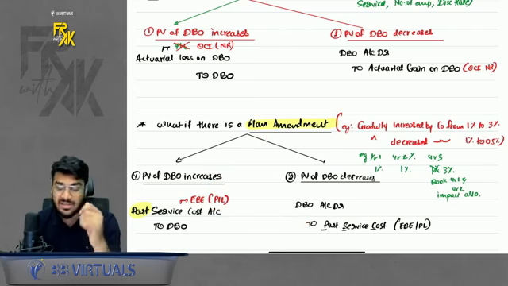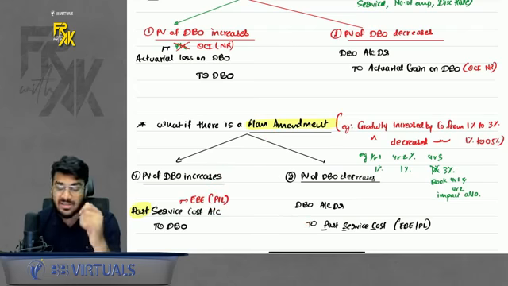The combination of these two is your actual return. Expected return plus, over and above your expected return, the actuarial gain and loss on plan asset, is your actual return on plan asset. Don't get confused between the words actuarial gain on plan asset and actual return on plan asset. These two are different. Expectation plus actuarial gain on plan asset is your actual return.